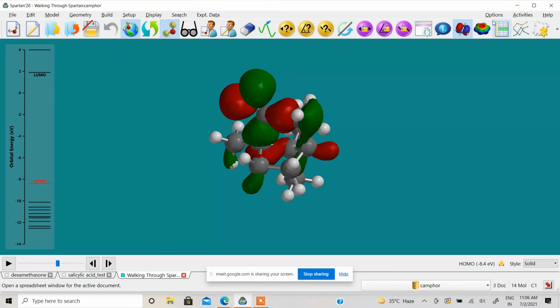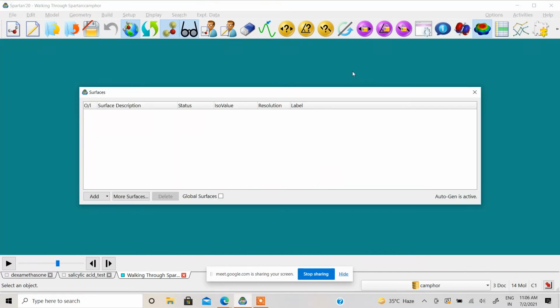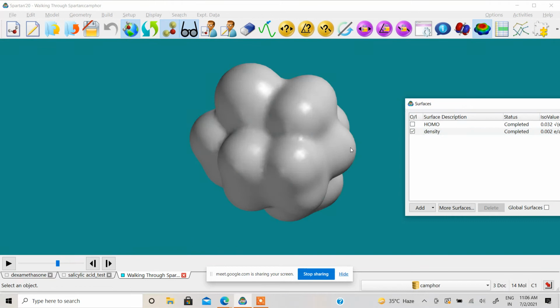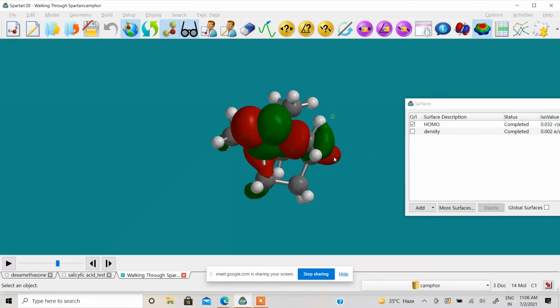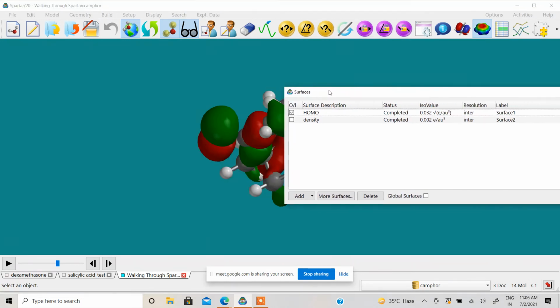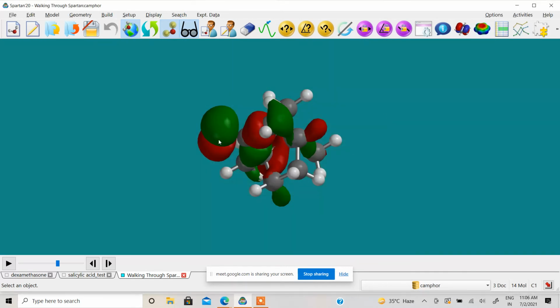Yeah. And this is for the drawing surface, additional surfaces. If you're interested, you can add HOMO-LUMO. It is completed. You can add density. Completed. So when you click here, let's see. If you want to see the HOMO-LUMO, okay, fine.